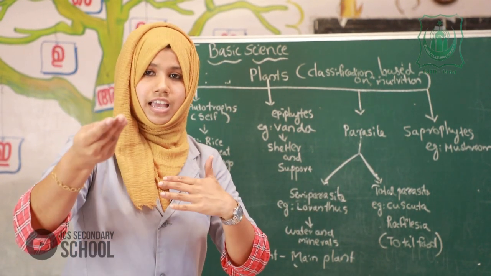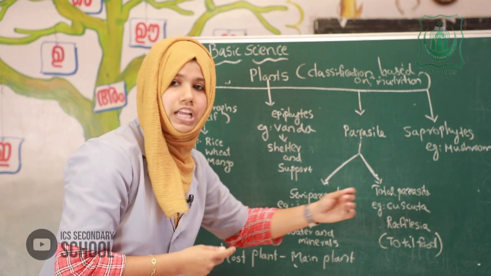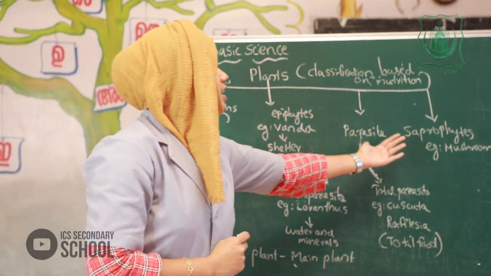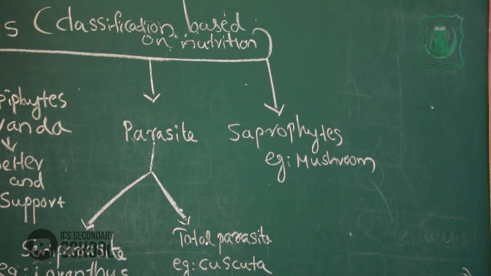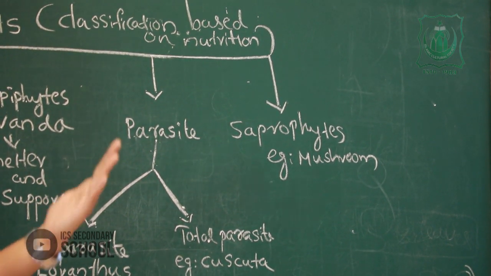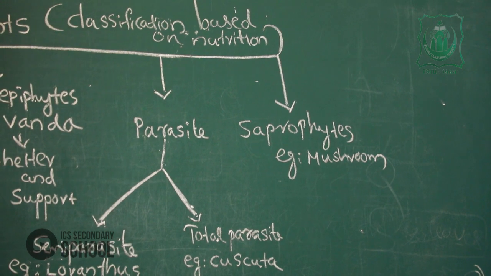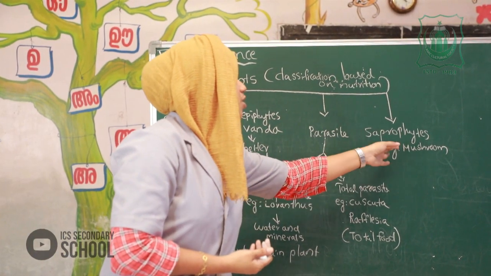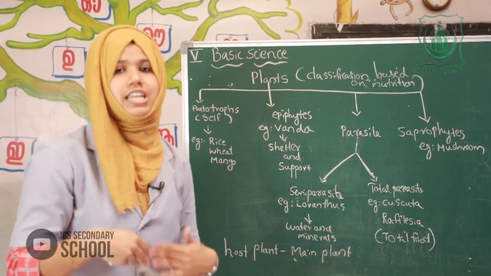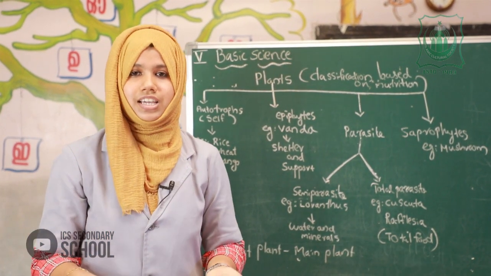That means it absorbs food directly. The last one, saprophytes. Saprophytes means the plants absorb nutrients from dead and decaying matter. Example, mushroom. We can study the saprophyte details in the next class. Okay? Is it clear?